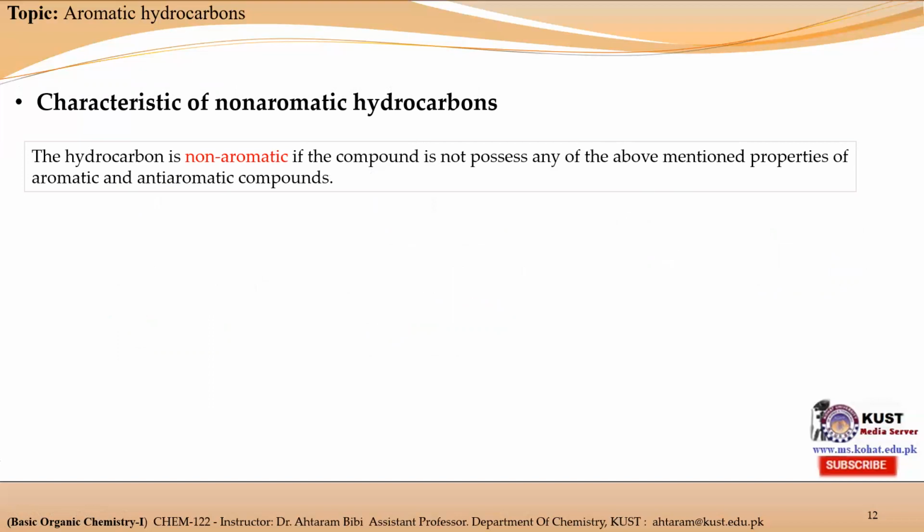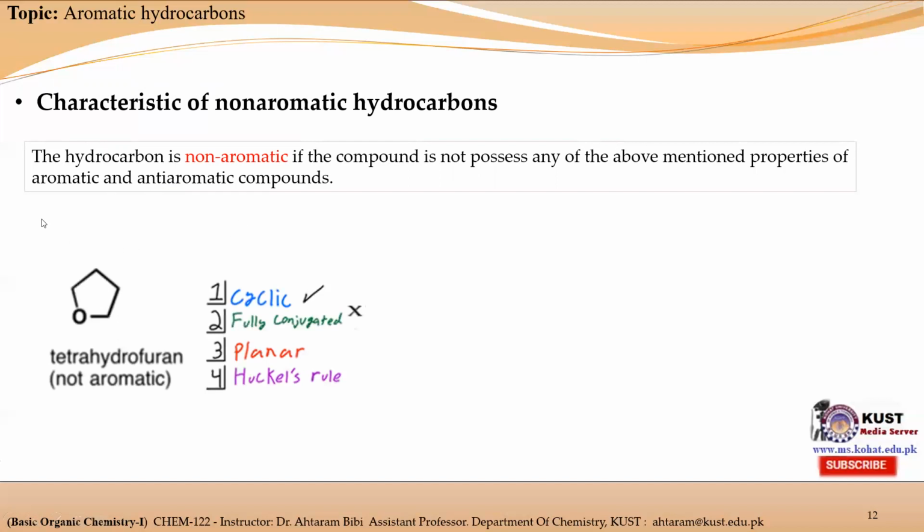The three properties are similar, and only one property is different: aromatic and anti-aromatic hydrocarbons must be cyclic, fully conjugated, and have a planar structure. But aromatic hydrocarbons possess 4n plus 2 pi electrons, while anti-aromatic ones possess 4n pi electrons. So if any hydrocarbon does not obey the properties of aromatic or anti-aromatic hydrocarbons, then that hydrocarbon will be considered a non-aromatic hydrocarbon.